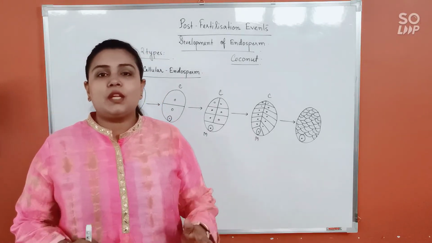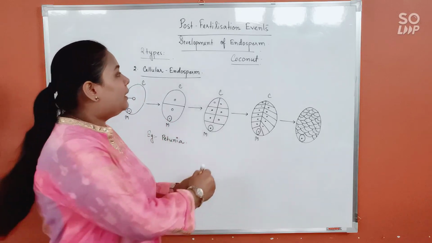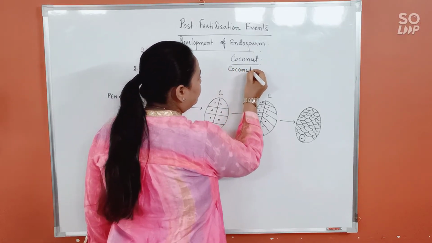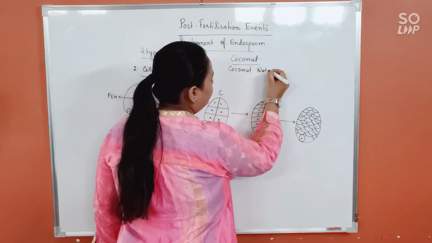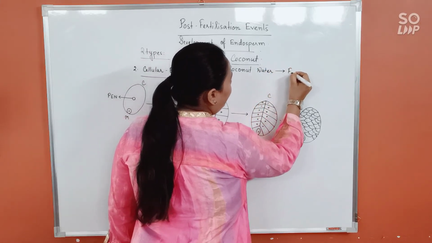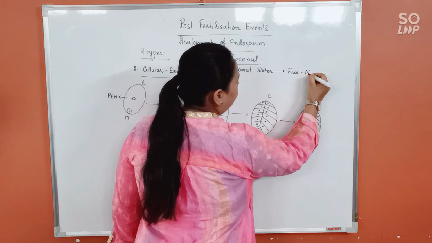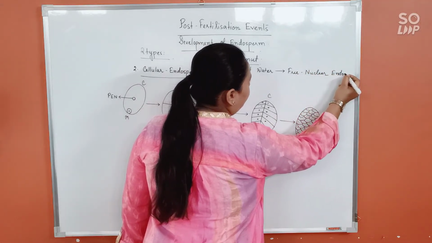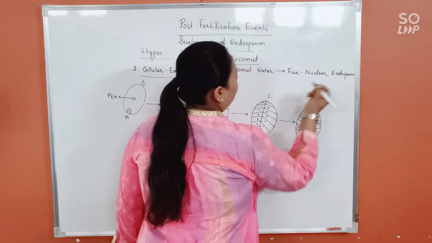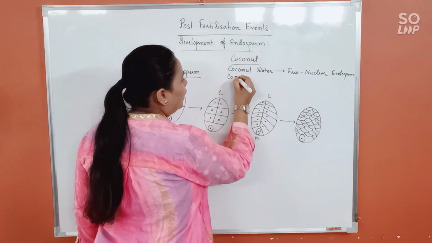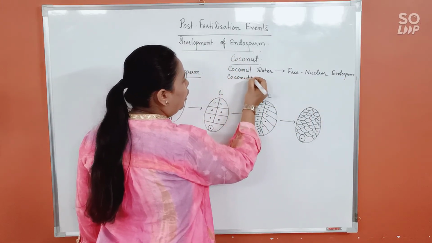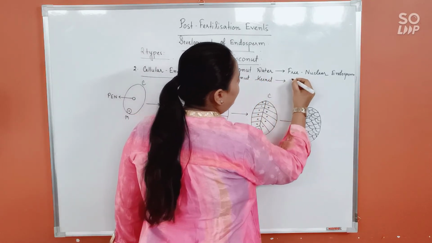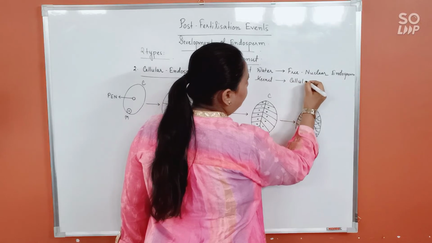So both the forms are of course endosperm, but then coconut water is free nuclear endosperm, whereas the solid coconut kernel that we eat is cellular endosperm.